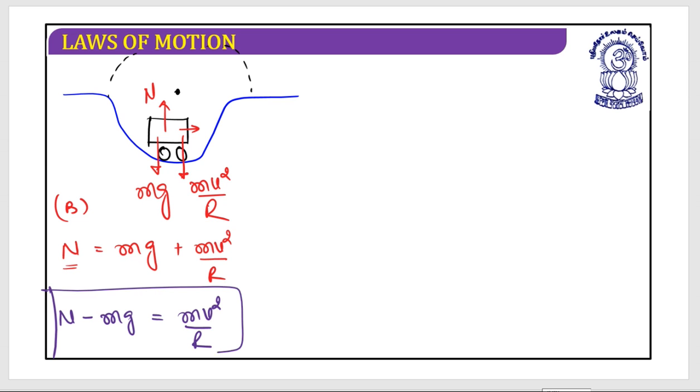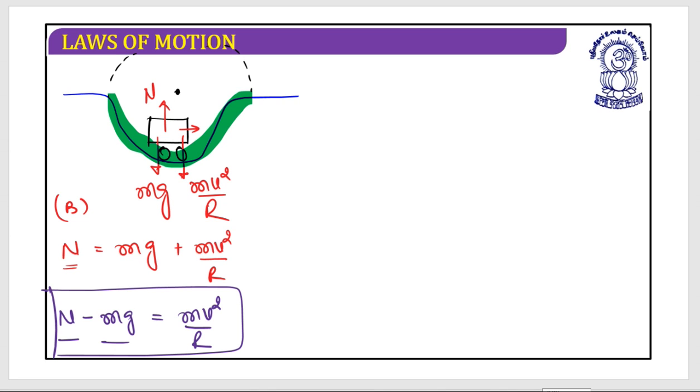The required centripetal force to move on this concave section is provided by N minus mg. I hope this is clear. Is it clear?